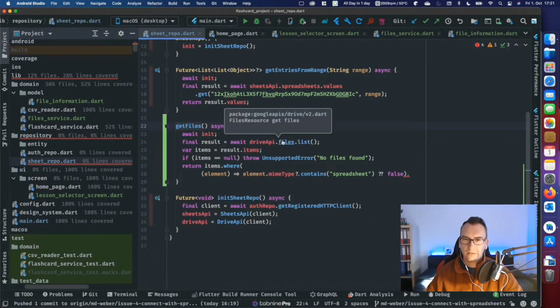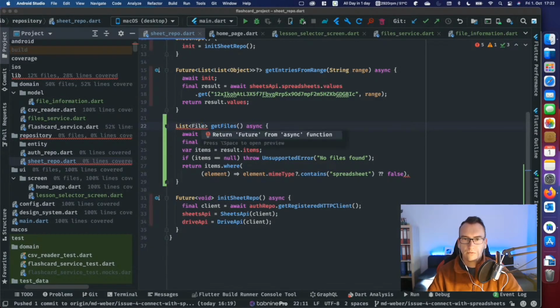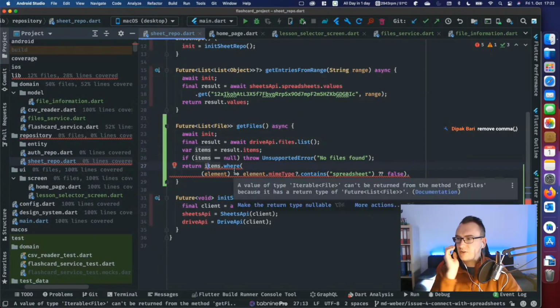So these files are a list of files. File list. List of file. Okay, so you are a list of file. Future, of course. But probably not the file that we have.